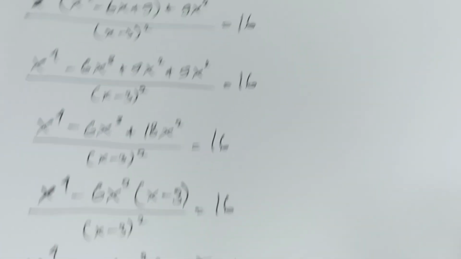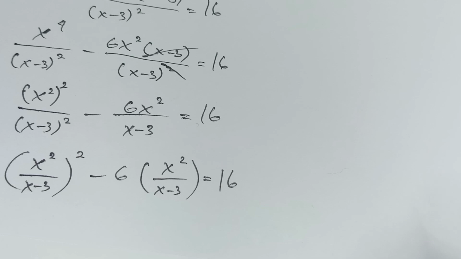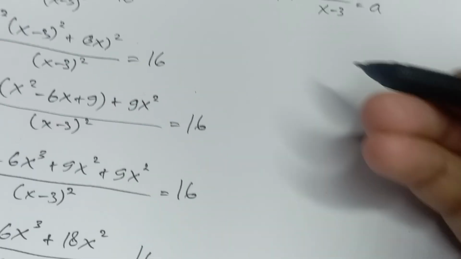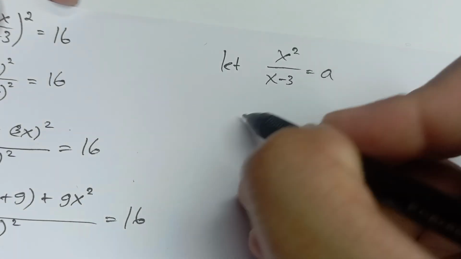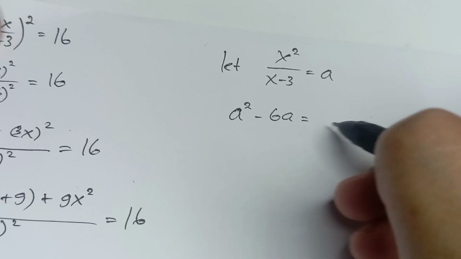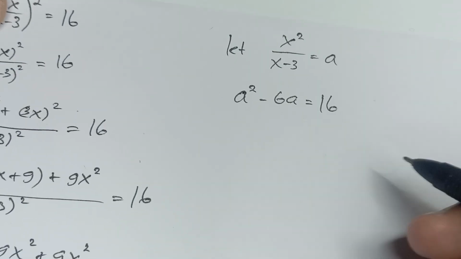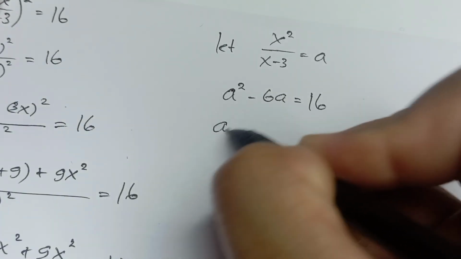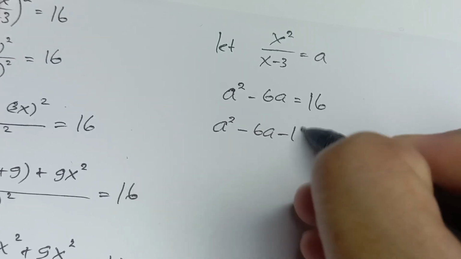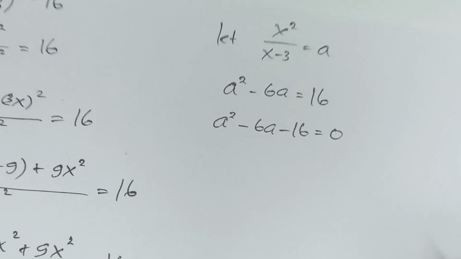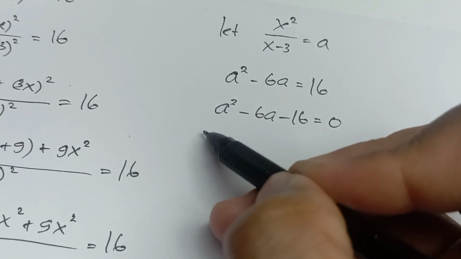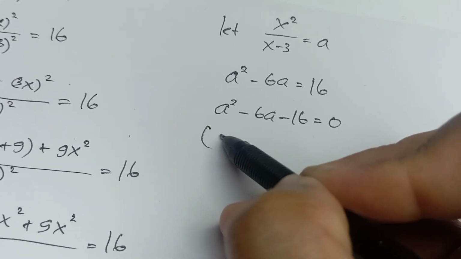Okay, from this we have a squared minus 6a equals 16, or we can write a squared minus 6a minus 16 equals 0. And we can get a factor from this.